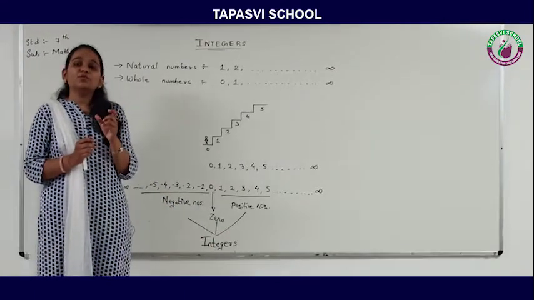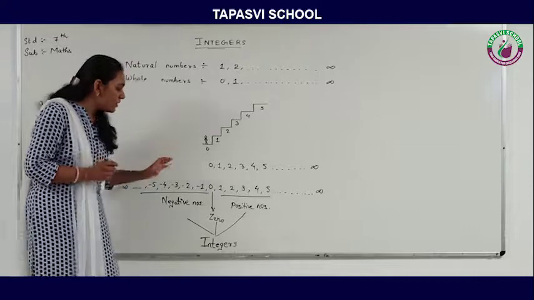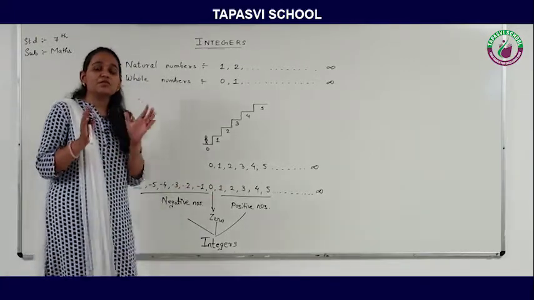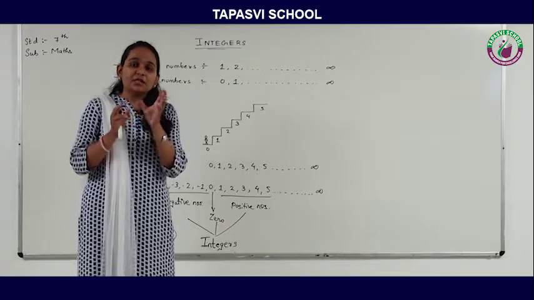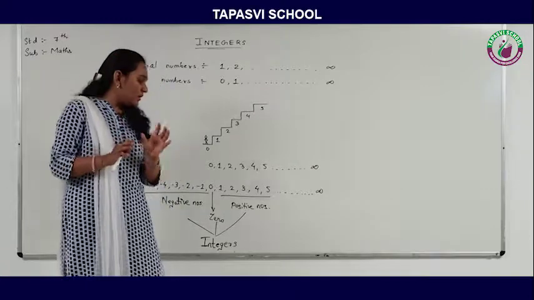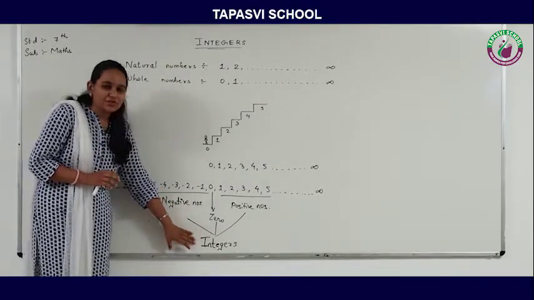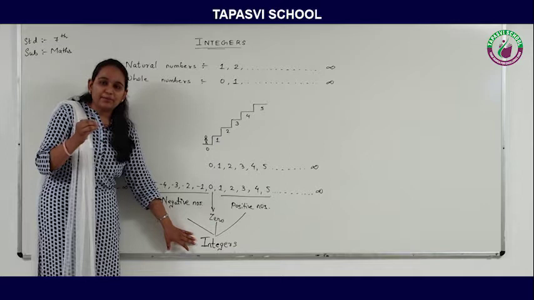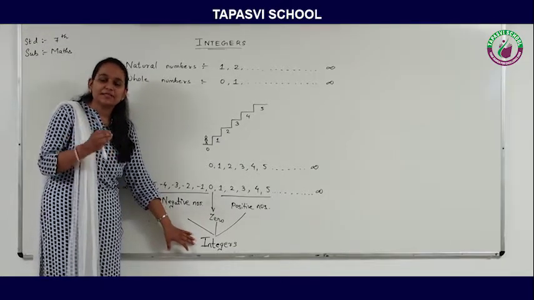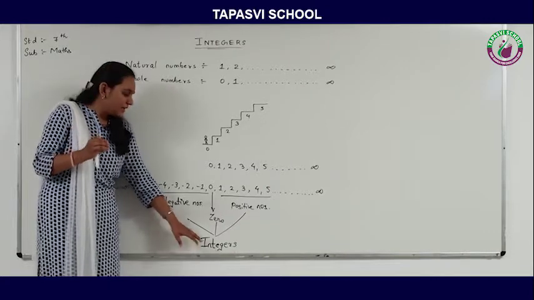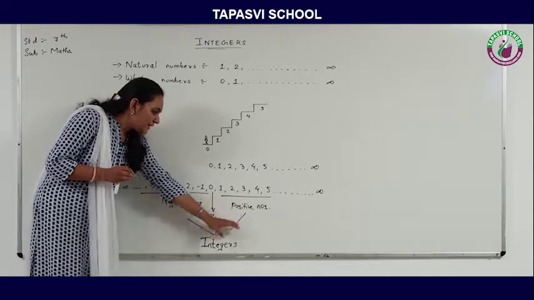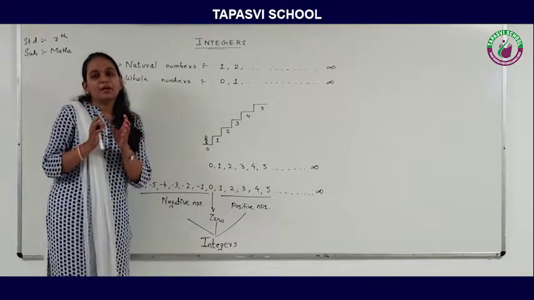One more thing needs to be taken care of: integers are always whole numbers. They never consist of fractions and decimals. They are always a complete number, the whole number. They never come in fractions like 2 upon 5, 3 upon 4. They never come in decimals like 0.3, 0.5, 0.9, 2.5. So integers always comprise the negative numbers, 0 and the positive numbers, and it should be a complete whole number.